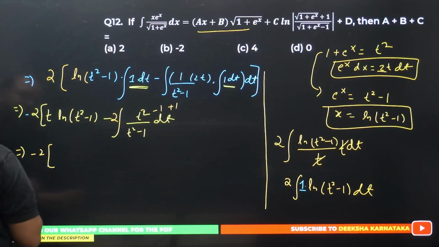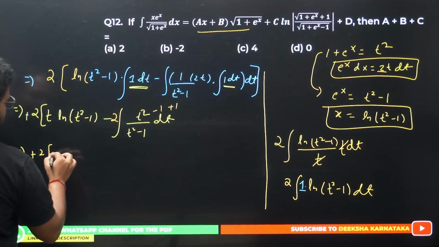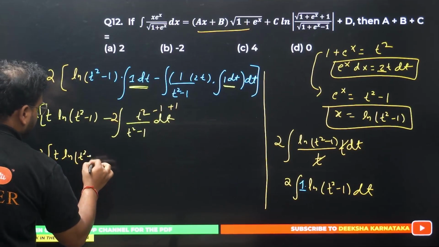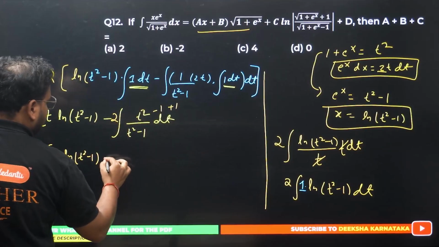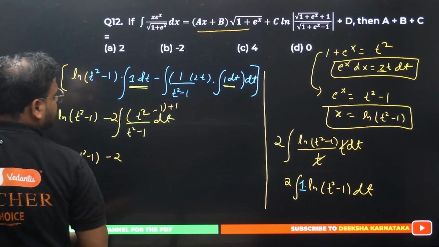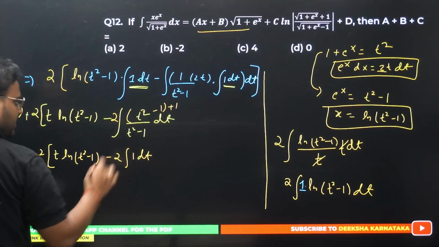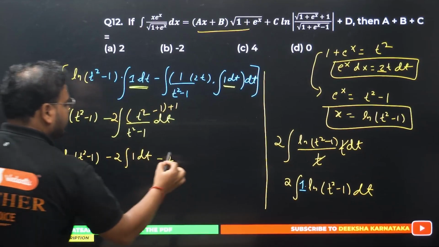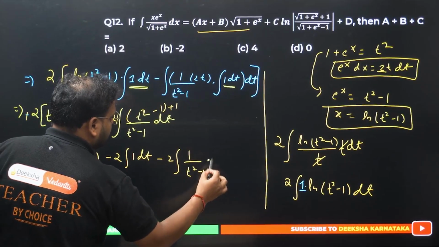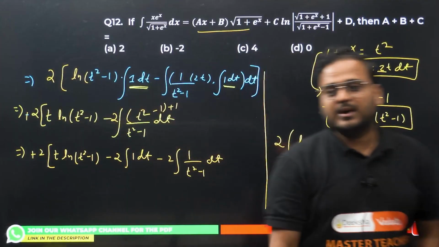Minus 2 is outside. Okay, is it minus 2? No, it's plus 2 only. There's no minus 2. Plus 2 is outside. t is there, ln of t square minus 1 is there. And if I separate these terms, I get minus 2, a constant. I am separating over here t square minus 1 and plus 1. It will become simply integration of 1 dt. There will be another minus sign with 2, integration of 1 upon t square minus 1 dt. Please check.